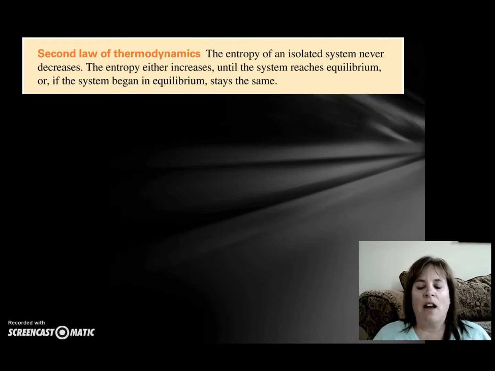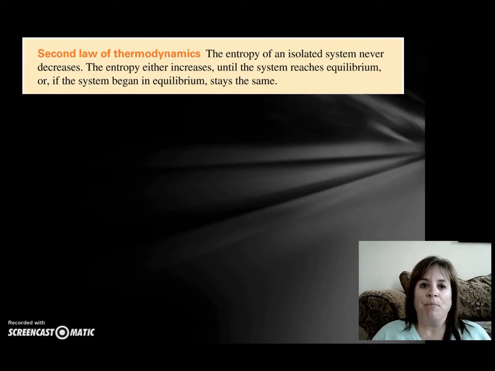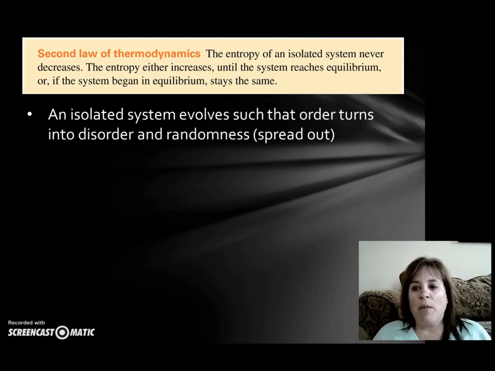So the second law of thermodynamics says the entropy of an isolated system never decreases, that either the entropy increases until a system reaches equilibrium, or if it's in equilibrium already, it's going to stay that way. So what that means is isolated systems always get more disordered or more random, because that's more probable.